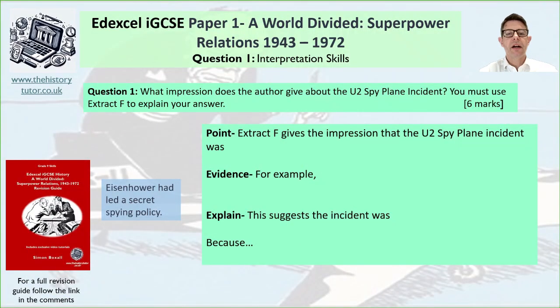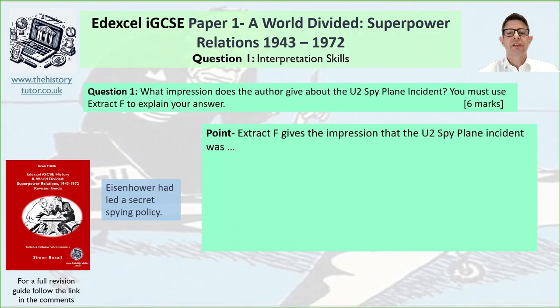We've got our first message about Eisenhower had his secret policy that's spoiling their relationship. So we want to write a simple PEE paragraph. So we want to make a point. Extract F gives the impression the U-2 spy plane incident was this. Give a little bit of a summary of what the source says. Then explain this suggests the incident was spoiling relations, for instance, and say why. Maybe use a little bit of your knowledge. So it could be 3 or 4 simple sentences. Then we can repeat that to thoroughly explain the extract.